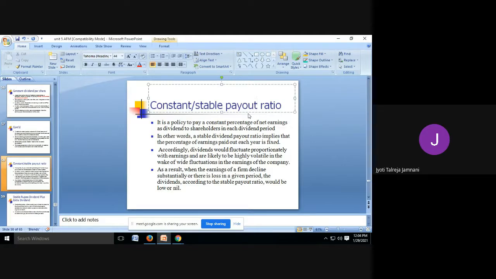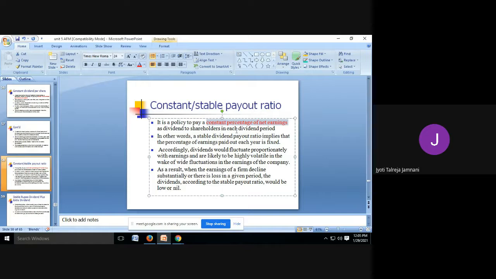If I earn 5000 rupees, 10% of 5000. So the percentage, that 10%, is remaining constant, not the amount. Whatever you earn, on that you calculate 10%. If you have made losses, you're not going to pay dividend. Okay, it is a policy to pay a constant percentage of net earnings. So this is important. Here the amount is not fixed, but a percentage is fixed as dividend to shareholders in each dividend period.